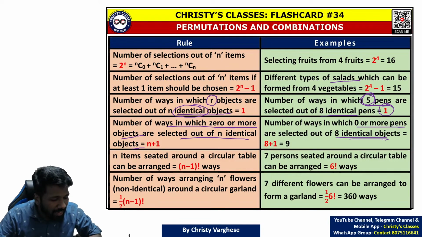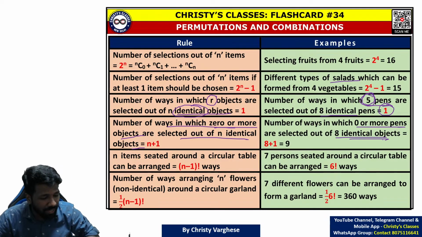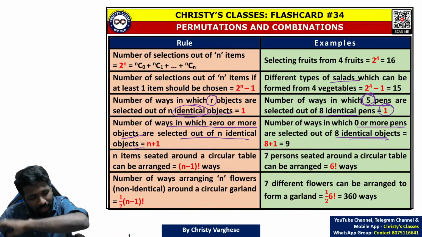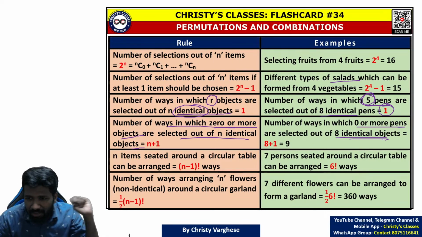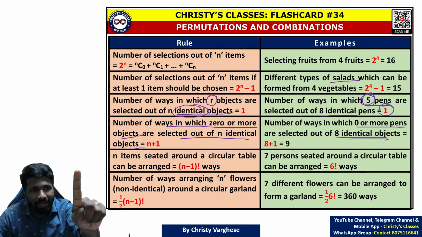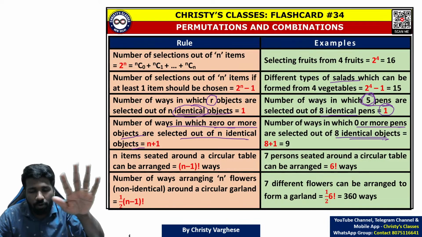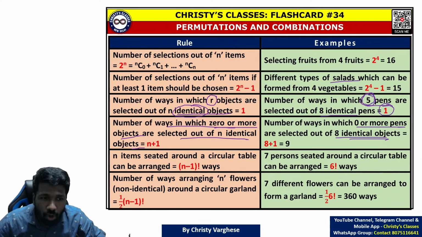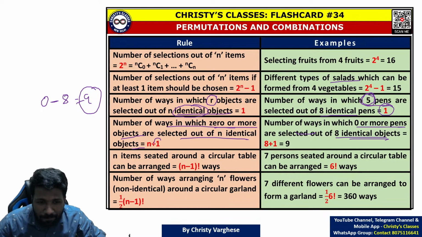Even if it is identical, I have many choices there. How? I can either select no pen at all. That is a choice I can make. Or 1 pen, that is another choice. 2 pens, 3 pens, 4 pens, up to 8 pens. So 0 to 8, it is not 1 to 8. 0 pens to 8 pens, that is 9 choices. That is n plus 1. All of you are understanding.